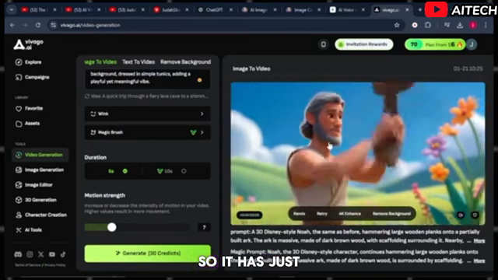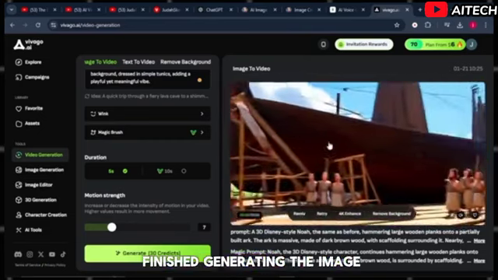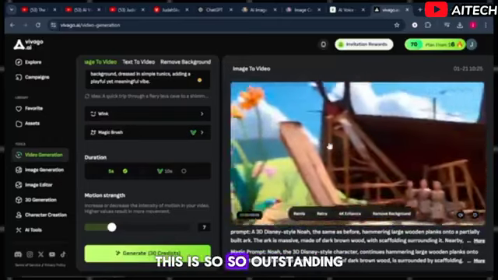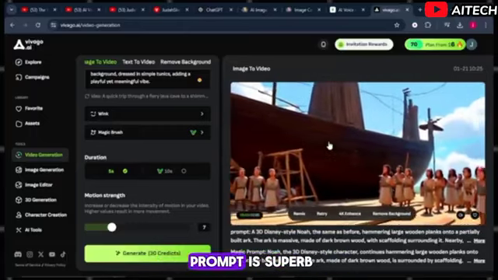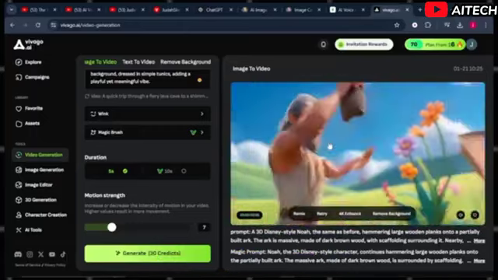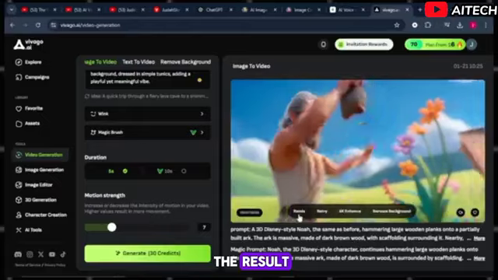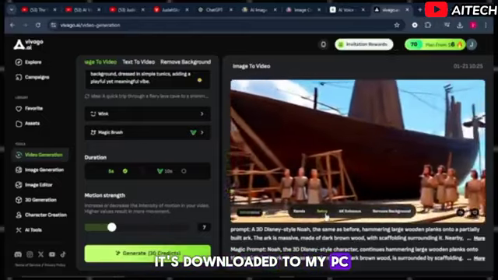Okay, so it has just finished generating the video for us. This is so outstanding. Its accuracy to the prompt is superb. I will play with the settings and then download when I'm satisfied with the result. I will make sure it's downloaded to my PC.